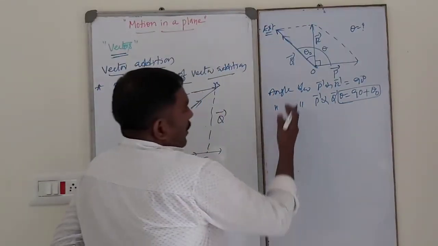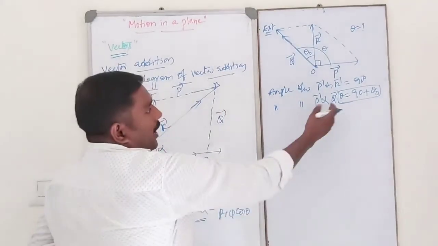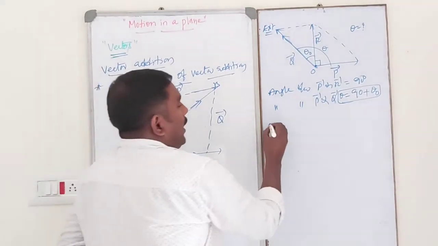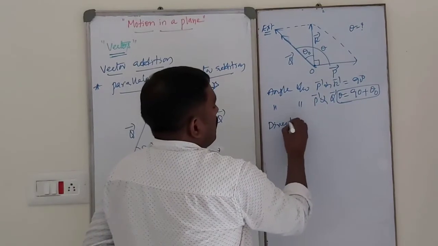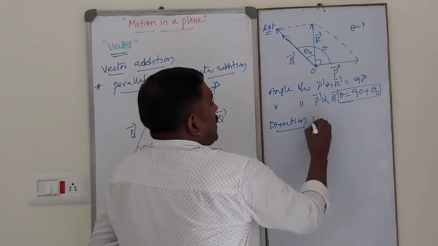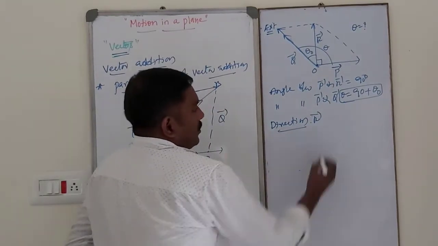So what is the direction? First of all, we calculate the direction, then after that the magnitude.